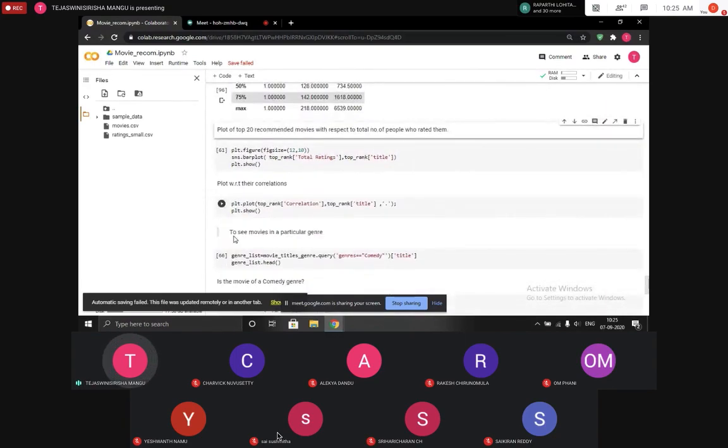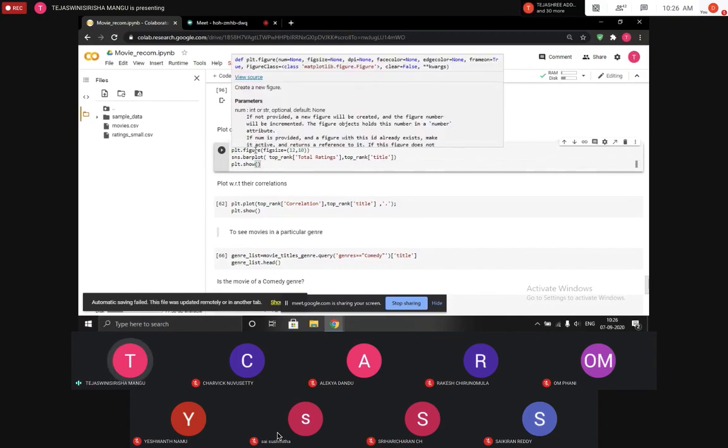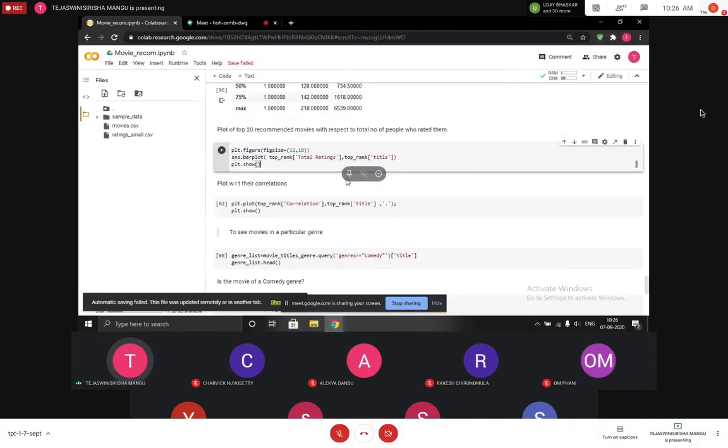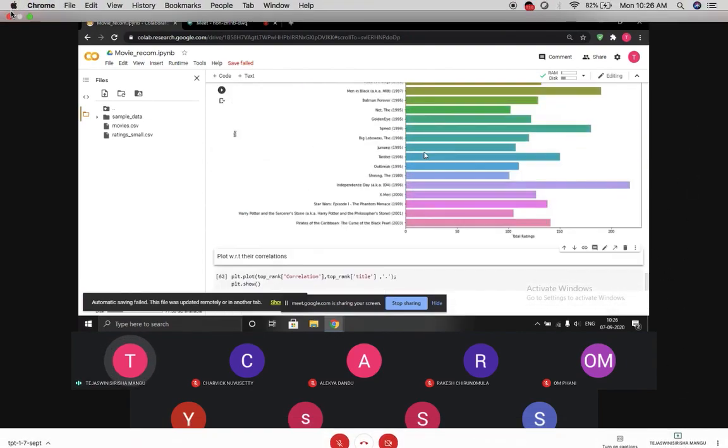As I have discussed above, it is important to know how many people rated each movie for it to be credible. So here we are going to present a bar plot which shows how many people have rated the top 20 movies. We used plt.figure to create a figure object, and then sns.barplot gives us our plot with x-axis as total rating and y-axis as title. plt.show helps in showing it.